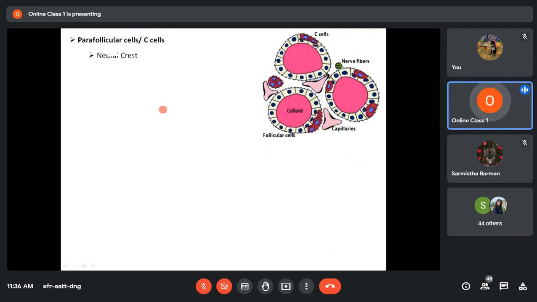Now, the parafollicular cells are of neural crest origin. If you see their origin, these cells are derived from the neural crest. They are also part of the APUD system of the endocrine cells. APUD stands for amine precursor uptake decarboxylase.